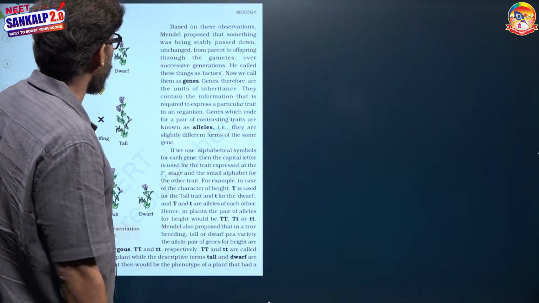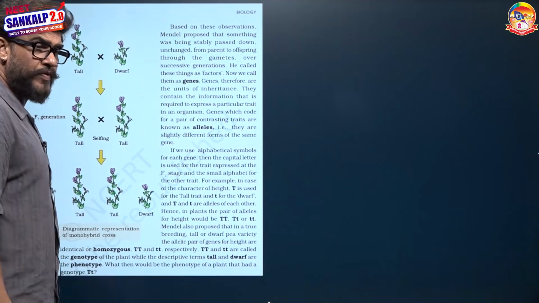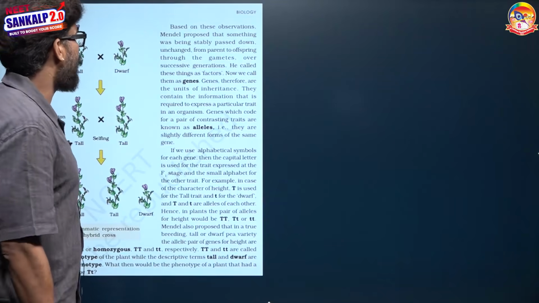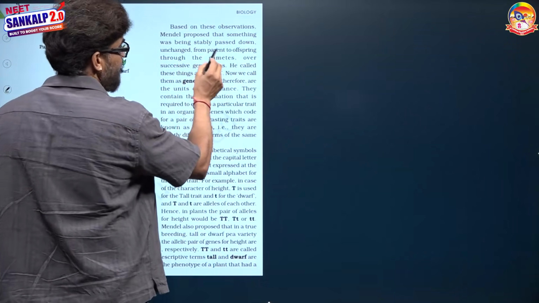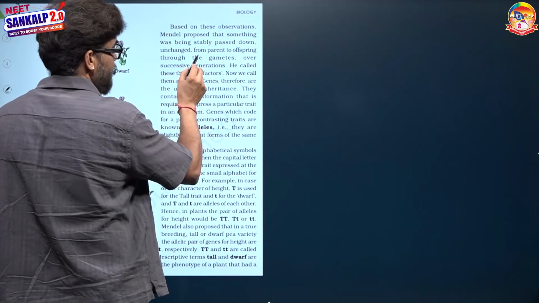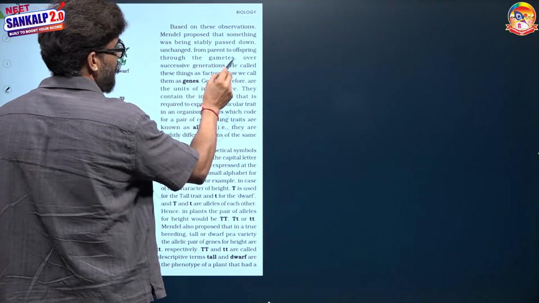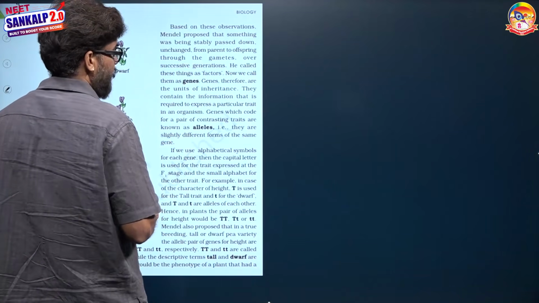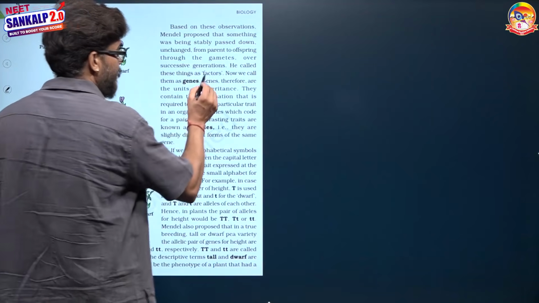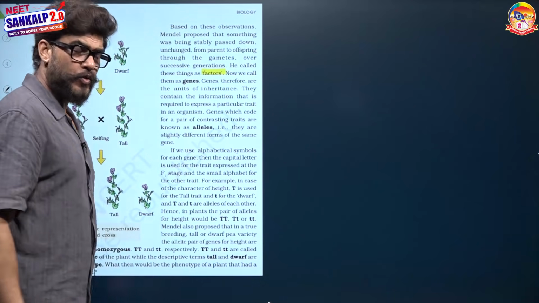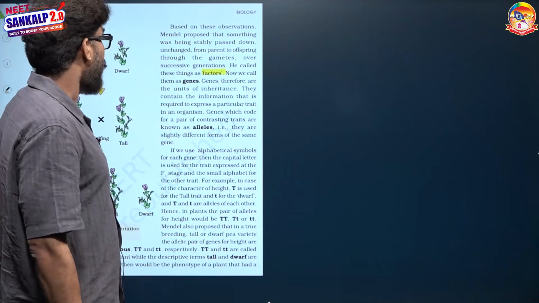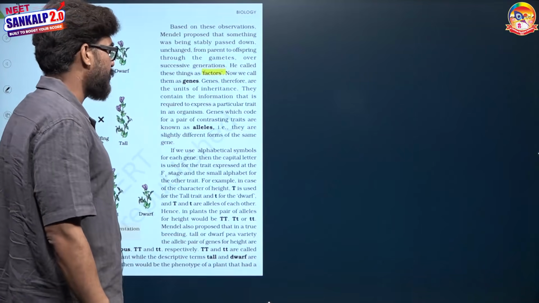Based on this observation, Mendel proposed that something was being stably passed down unchanged from parent to offspring through the gametes over successive generations. He called these things factors. At the time of Mendel, there was no idea of the gene, so he used the word factor. Now we can call them genes also.